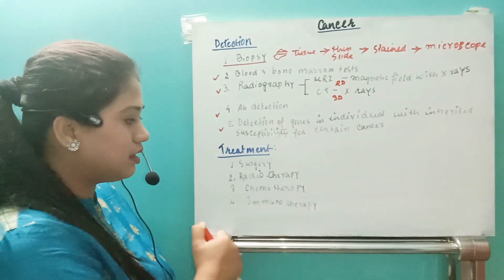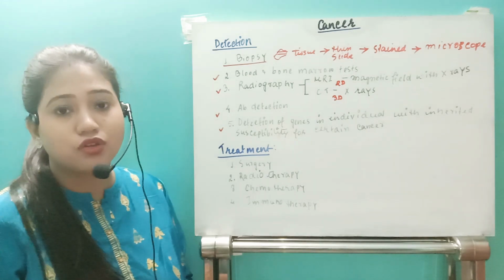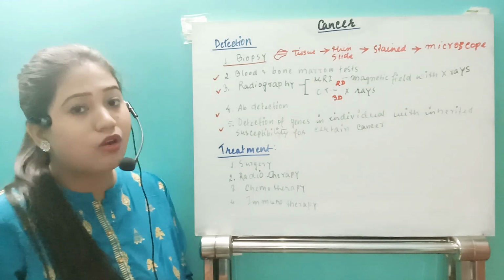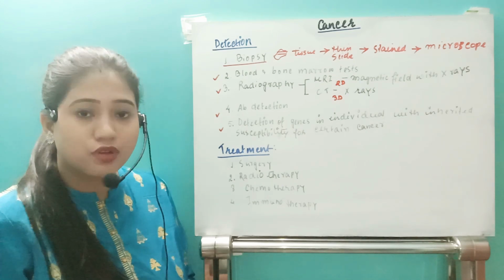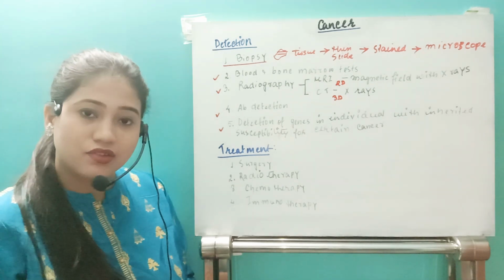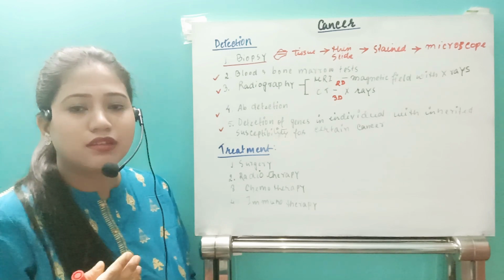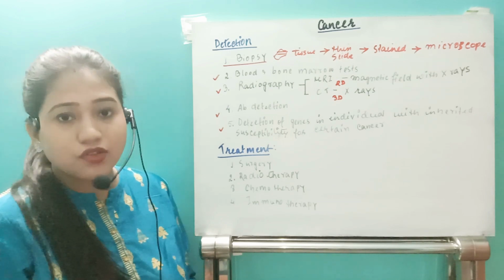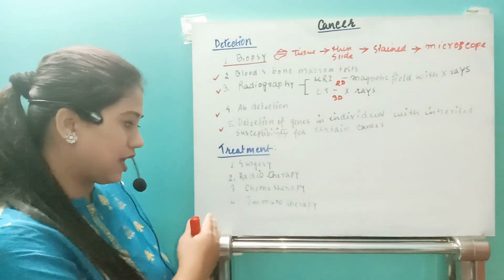But there is a disadvantage in radiotherapy. Why? Because X-rays do not know which is the normal cell and which is the cancerous cell. So if an individual is exposed to radiotherapy, it can kill the cancerous cells as well as the normal cells. That's why it is a little bit disadvantageous. So a newer technique is chemotherapy.